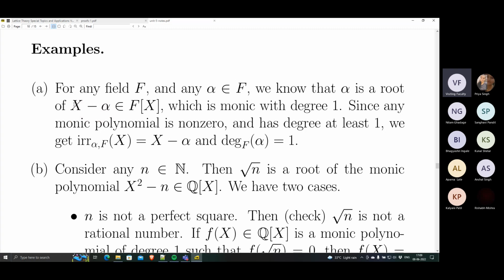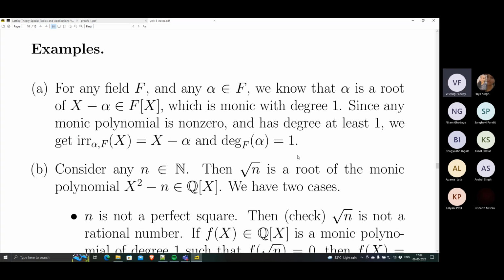Linear factors are irreducible also, so this is monic with degree 1 and trivially irreducible. Therefore, x minus alpha is the minimal polynomial of alpha over F. So irr(alpha, F) is x minus alpha, and the degree is 1.